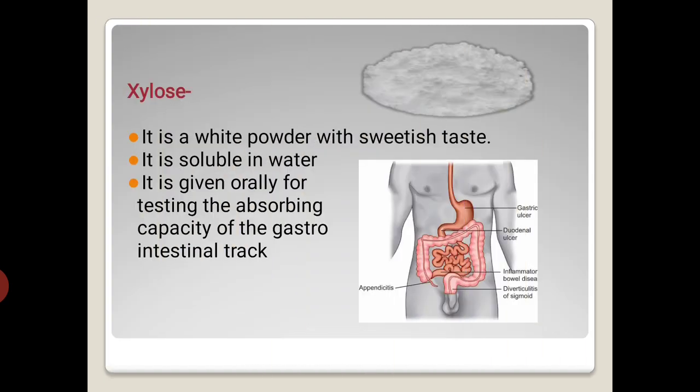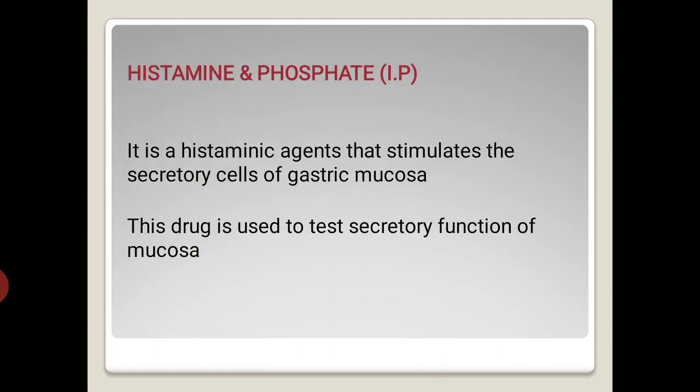Xylose, it is a white powder with sweet taste. It is soluble in water and it is given orally for testing the absorbing capacity of the gastrointestinal tract. And then histamine phosphate. It is a histaminic agent that stimulates the secretory cells of gastric mucosa, and this drug is used to test secretory function of mucosa.